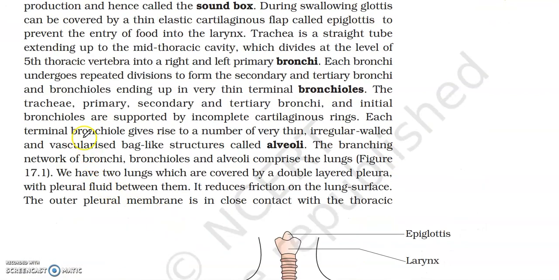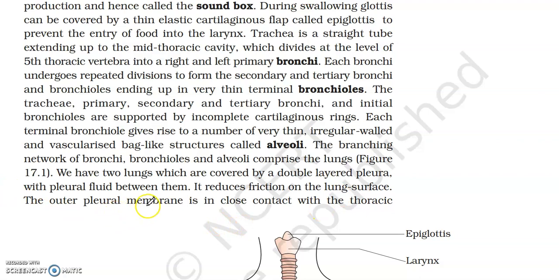Each terminal bronchiole gives rise to a number of very thin, irregular walled and vascularized bag-like structures called alveoli. The branching network of bronchi, bronchioles and alveoli comprise the lungs. We have two lungs which are covered by a double-layered pleura with the pleural fluid between them. It reduces friction on the lung surface.